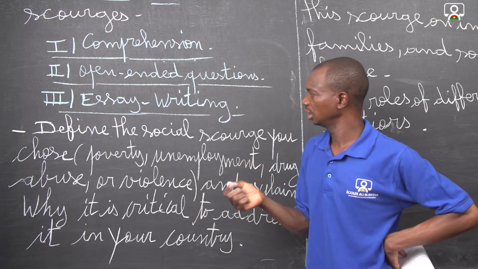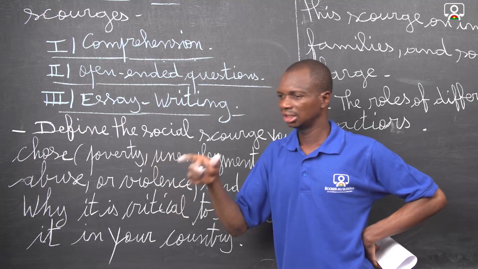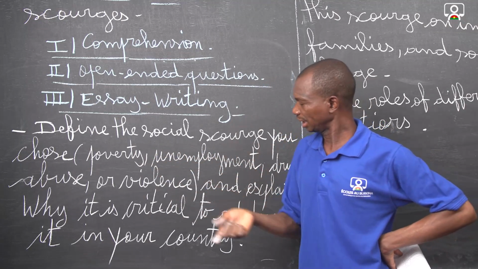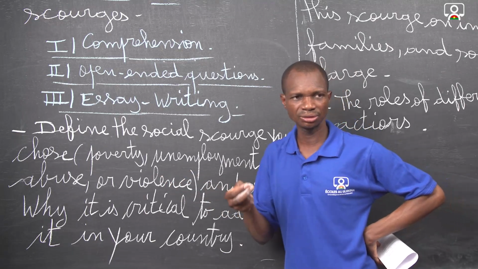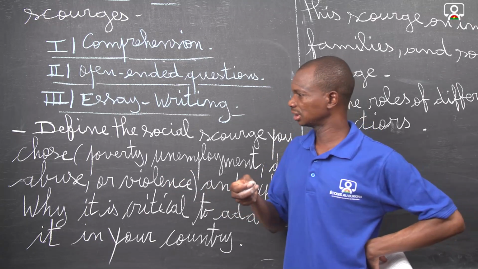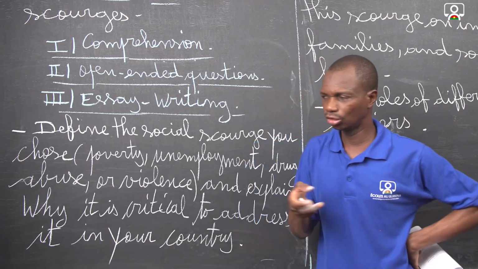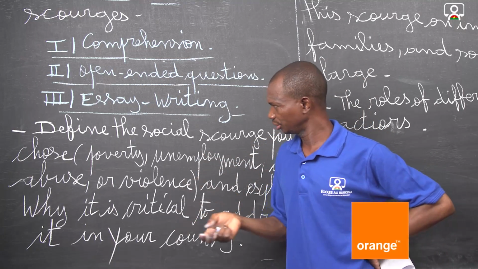This is an example. If you say a country is poor, it is because this country cannot provide the basic needs for the population.